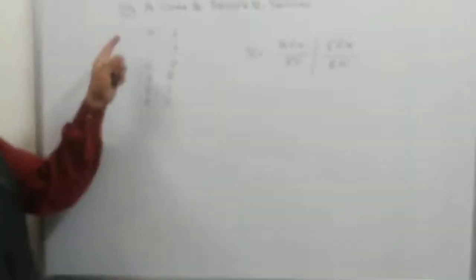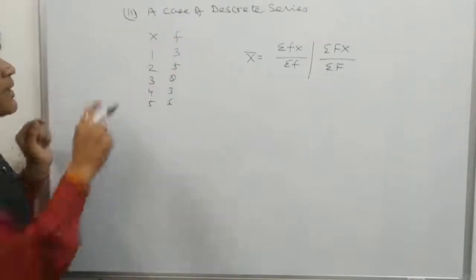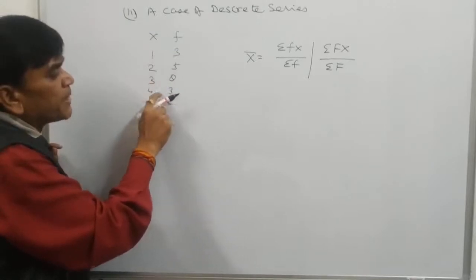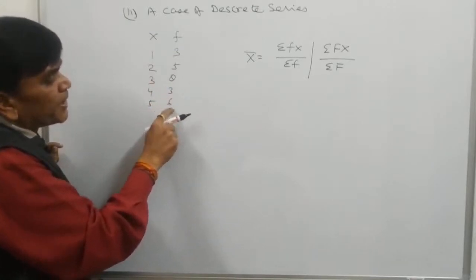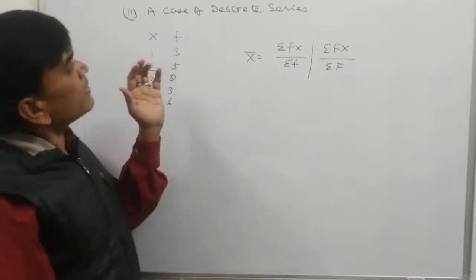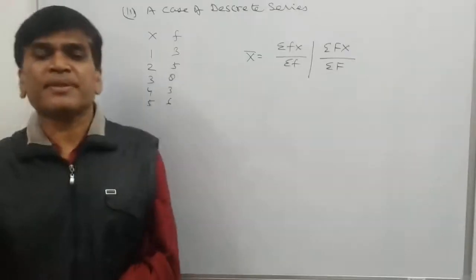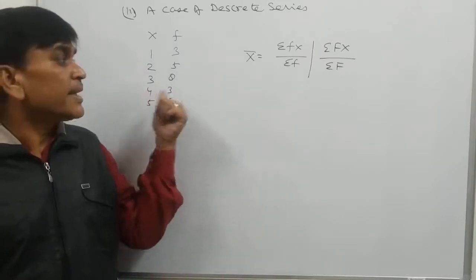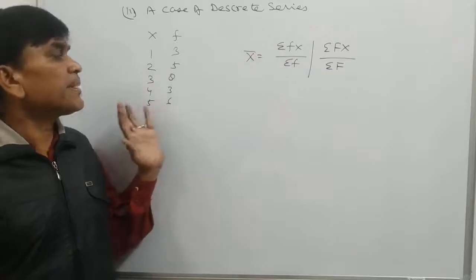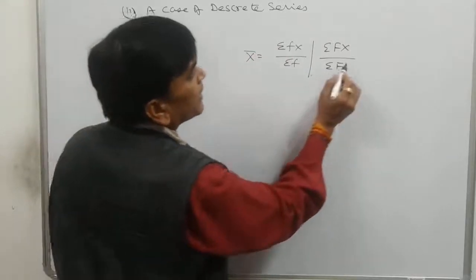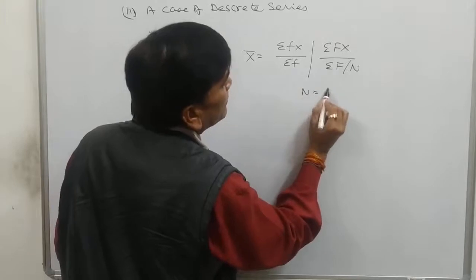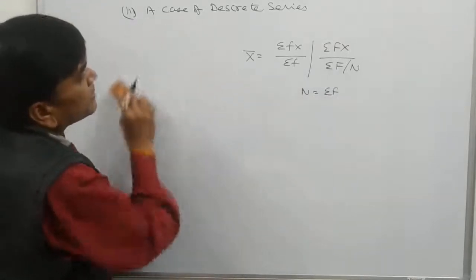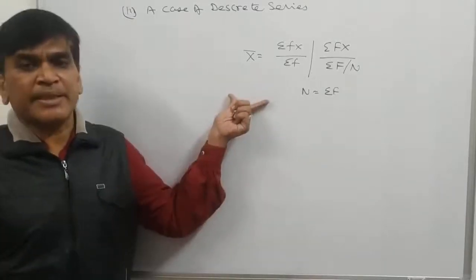So the very first we will multiply x into f, because 1 is repeated 3 times, 2 is repeated 5 times, 3 is repeated 8 times, 4 is repeated 3 times, 5 is repeated 6 times. So for calculating arithmetic mean, we will multiply frequency with the class and add them, sigma fx, and divide by the number of items. We can write n here also, because n is also sigma f. So this is the direct method for calculating arithmetic mean in the discrete series.